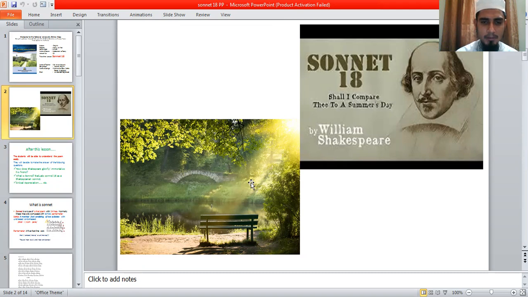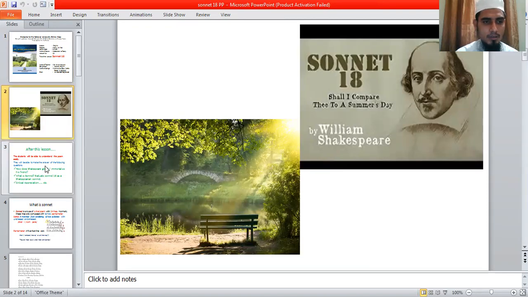Here you can find a picture. This is the picture of summertime in England. There is an important connection of the summer day in England in this poem.